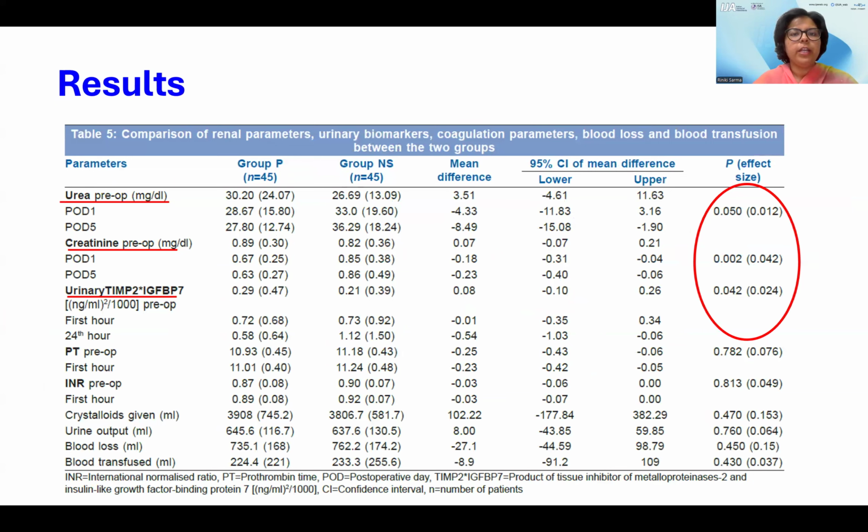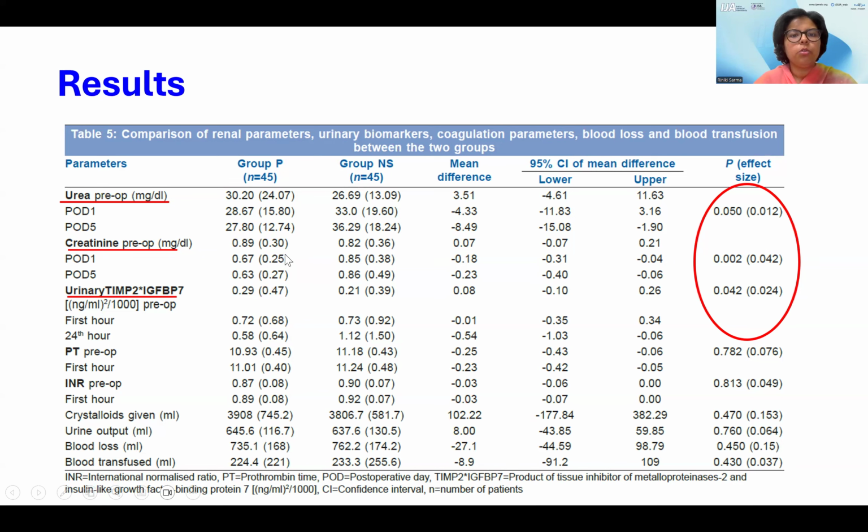While comparing renal parameters and urinary biomarkers, we can see that urea, creatinine, and the urinary biomarkers tissue inhibitor of metalloproteinase 2 and insulin-like growth factor binding protein 7 differed significantly between the two groups. The urea and creatinine were significantly lower on postoperative day 1 and day 5 in the Plasmalyte group.